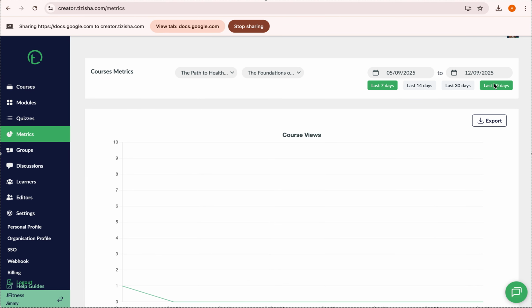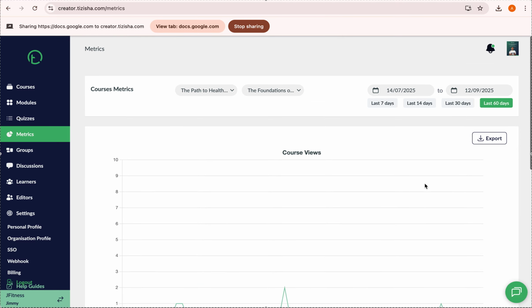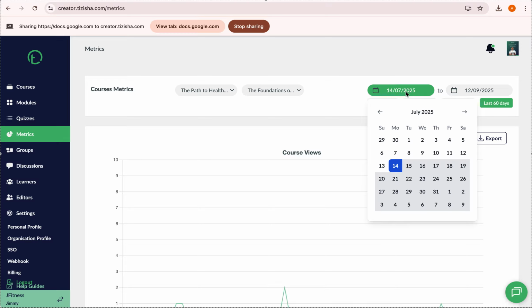But let's see, how about the last 60 days though? On the last 60 days, you see between this July, one learner was here, between August 8th, two learners came here, then we have September and so on and so forth. Then of course you can also filter by the number of years. So let's say you want to do from the past 2 years who've been interacting with my content or with my material. So you're able to filter that, and you're able to export that into an Excel document.